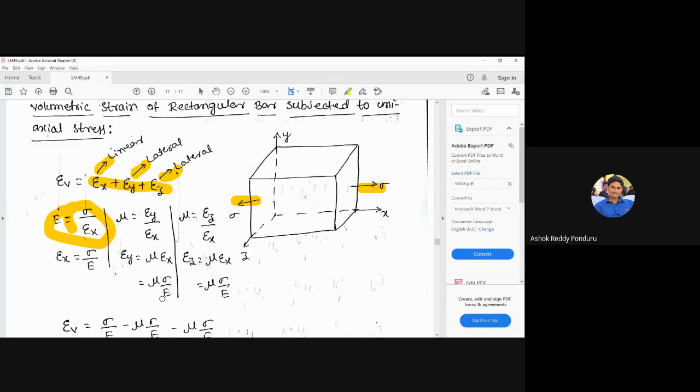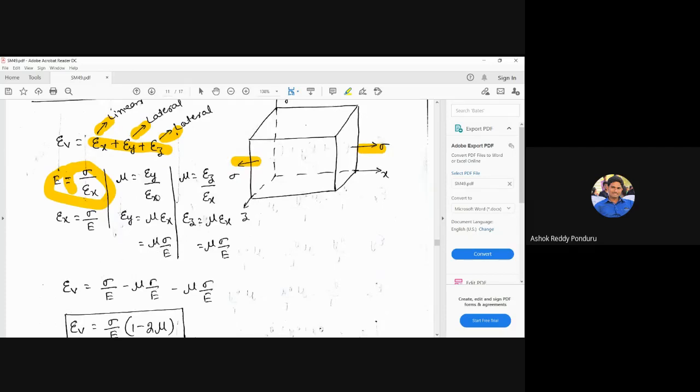And one more thing you have to remember, sir: epsilon x is equal to sigma by E, but epsilon y is actually mu into sigma by E, so why should we consider the minus? And here also, why should we consider the minus? That is also a very important thing. Here two things are important. First, we have to identify linear or lateral. The second one is sign: for a particular strain, we use plus or minus. I already explained how to identify linear or lateral. Now I am going to explain when we consider the plus and when we consider the minus.